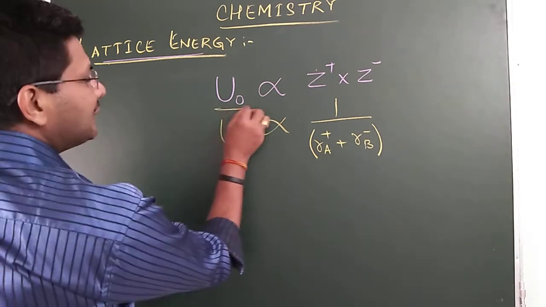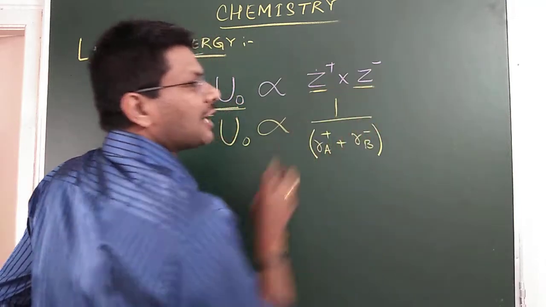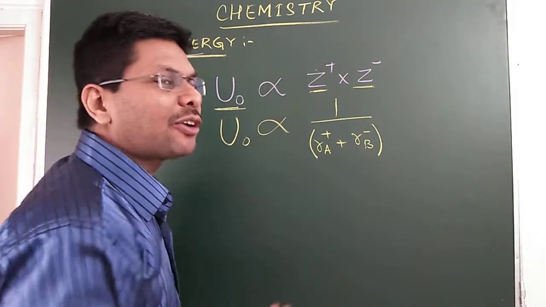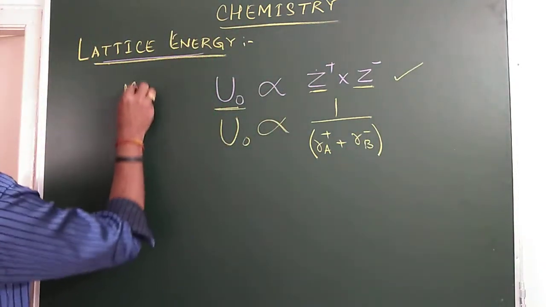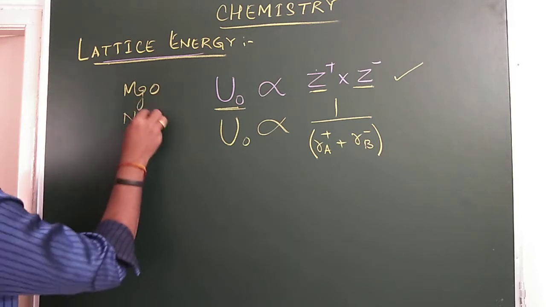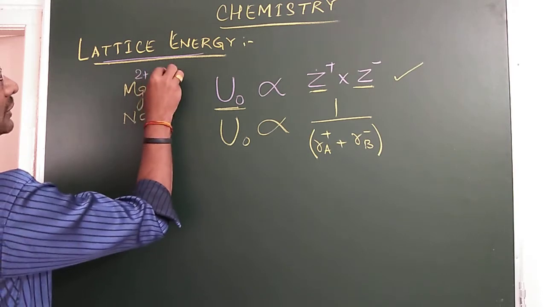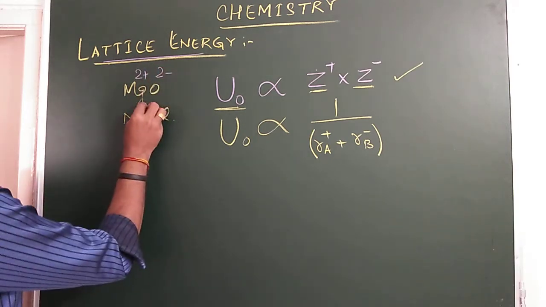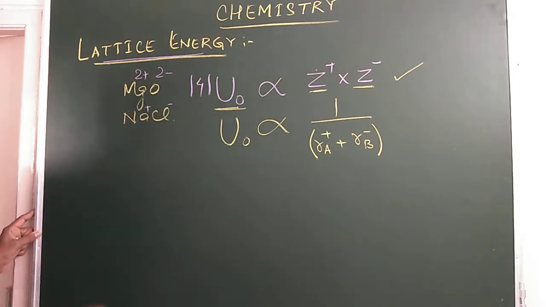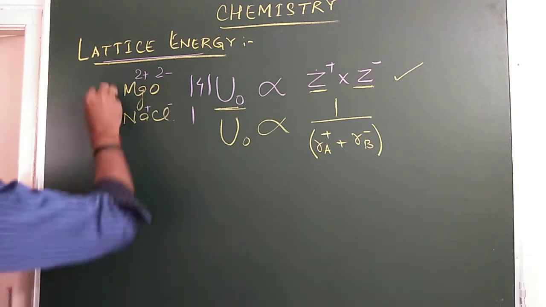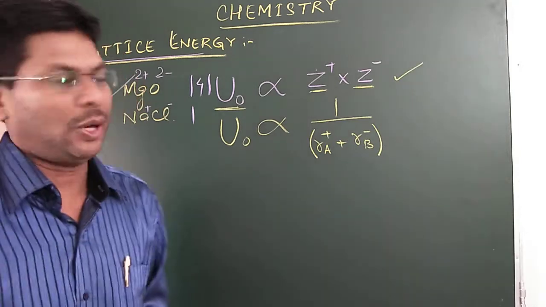So lattice energy is directly proportional to the product of the charge on the cation and the charge on the anion. So the higher the product of charge on cation and anion, the higher will be the lattice energy. Suppose we compare magnesium oxide and NaCl: magnesium has 2 plus charge and oxide has 2 minus charge, and sodium has 1 plus charge and chloride 1 minus. If we take the magnitude here, it comes to 4, and here it comes to 1. That means magnesium oxide will have more lattice energy as compared to sodium chloride.